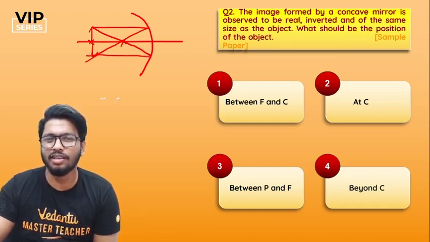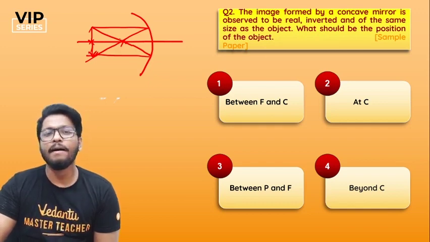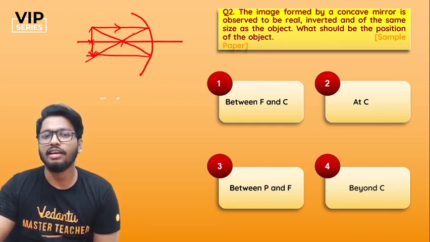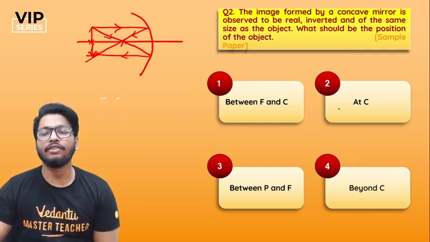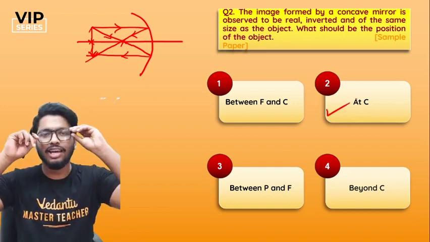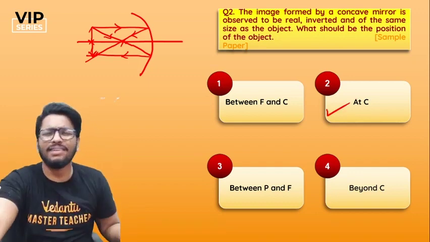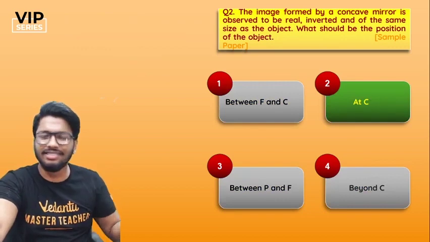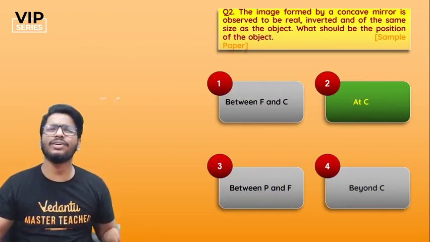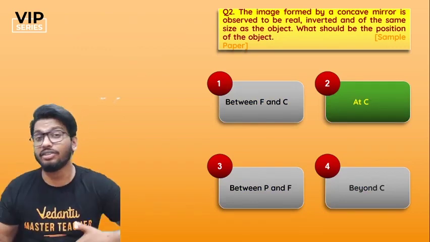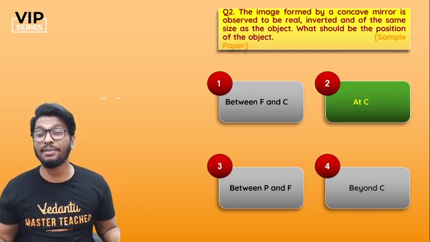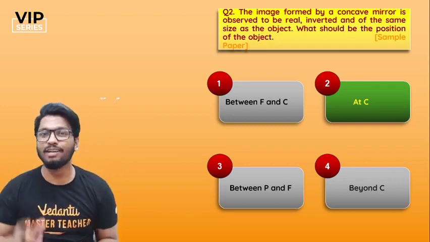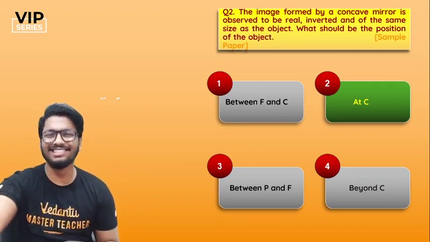Now, like I told you, my diagrams are not as accurate as they should be, but yes, you get the point, people. So the answer should be that the object should be placed at C, at the center of curvature, so that the image can be of the same size, right? Using a simple ray diagram, an easy 2-mark question, and that's yours, right? Simple 1-mark, 2-mark questions, easily you can get it. If you are asked to draw the ray diagram, that will be a 2-mark question. So that's 2 marks right there, people. Such an easy question. So remember your ray diagrams, super duper important. So the right answer is C, right?